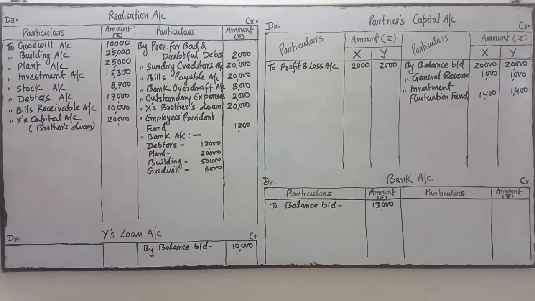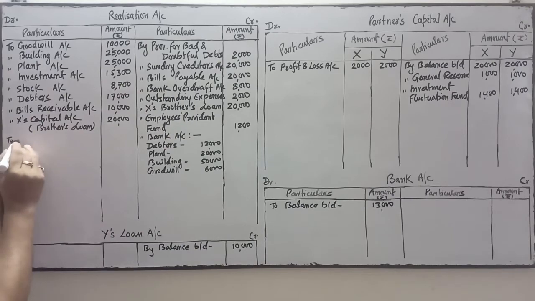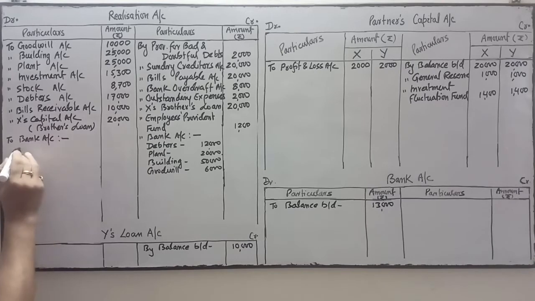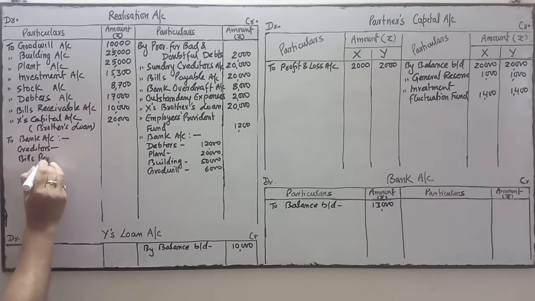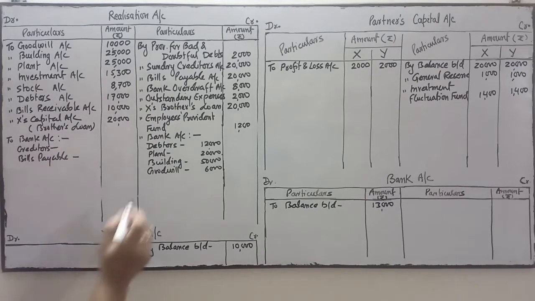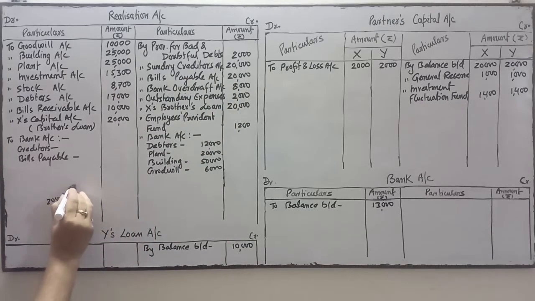Sundry creditors and bills payable were settled at a discount of 5%. When these are settled, we'll write this side, to bank account. Creditors and bills payable are 20,000 and 20,000. 5% of 20,000 is how much? 1,000.